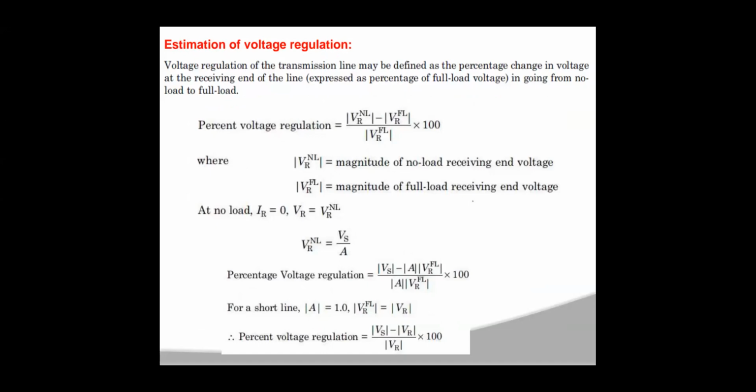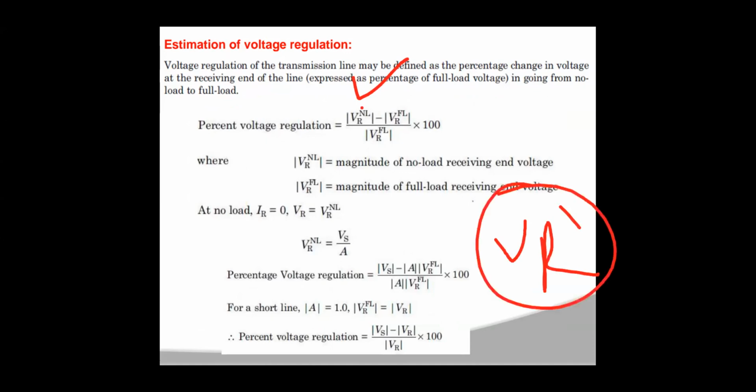Now if you want to calculate the voltage regulation, the voltage regulation definition you know: it is the change in voltage from no load to full load, expressed as a percentage of full load. At the receiving end you are having VR as the voltage.